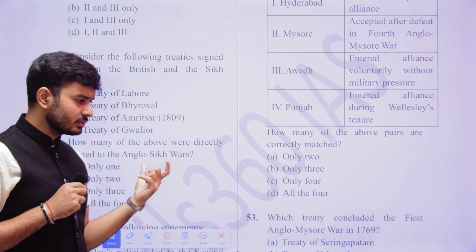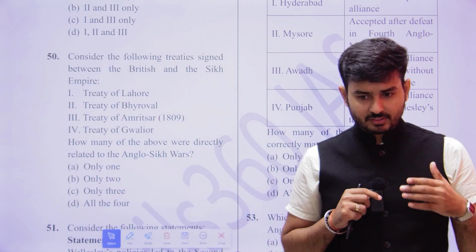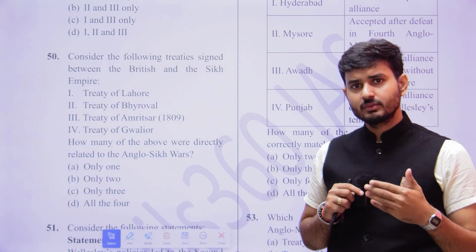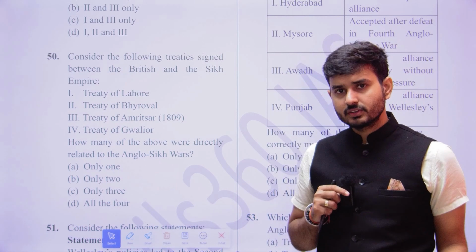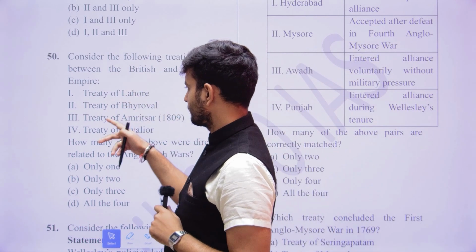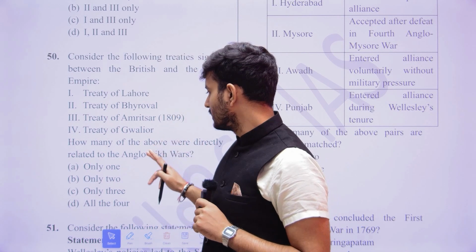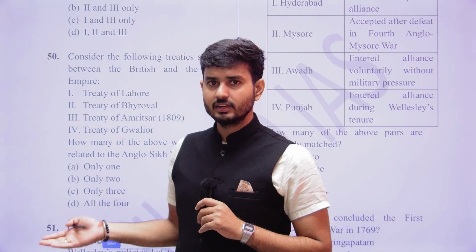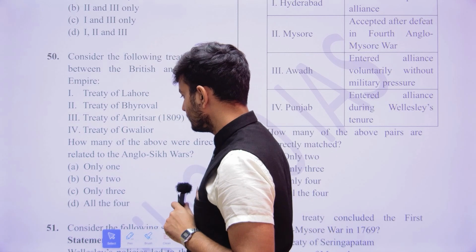If you remember the two Anglo-Sikh Wars, what do you know? The first Anglo-Sikh War was fought and 5 battles were fought. After that, there was the Treaty of Lahore that was done. And because of the failure of Treaty of Lahore, there was the Treaty of Bhairowal that is going to be done. Okay, so these two are correct. However, Treaty of Amritsar, it is in 1809. Directly you know the answer, because the Anglo-Sikh Wars were fought in 45-46 and 48-49. So you can eliminate 3.